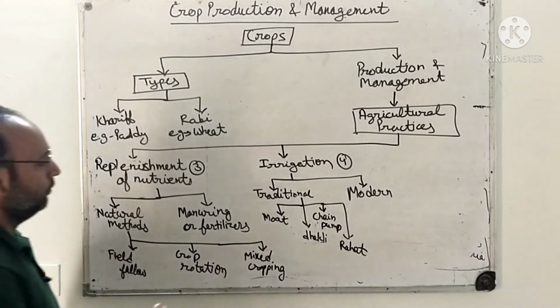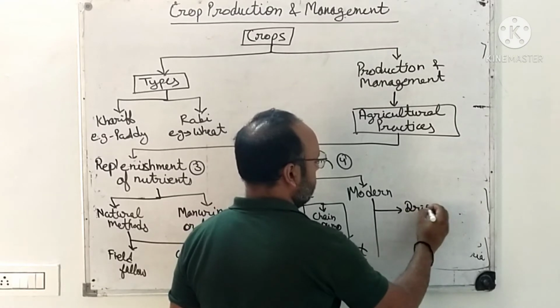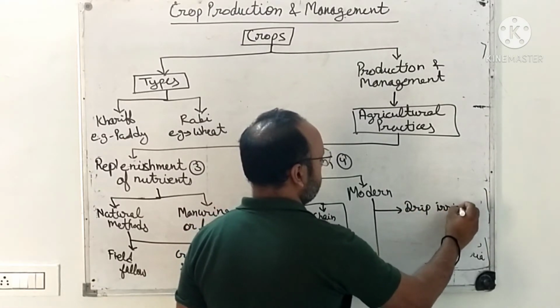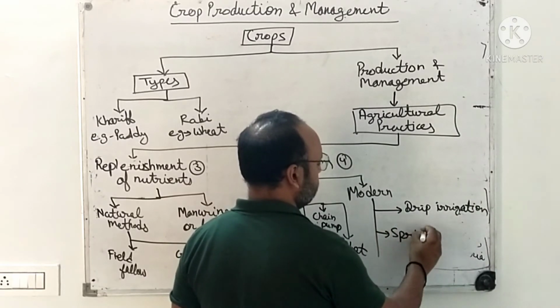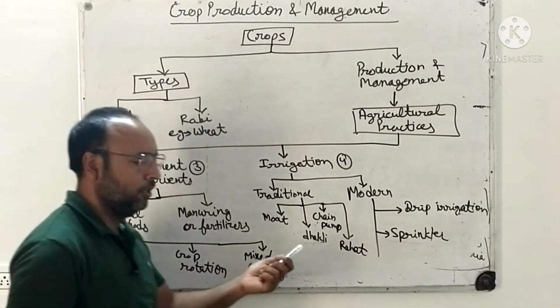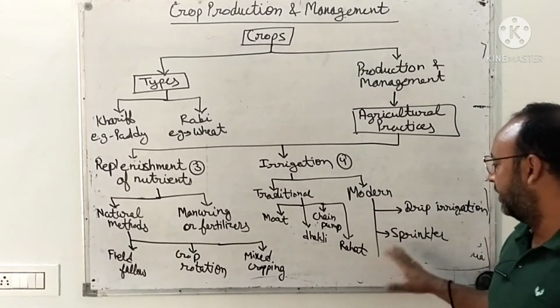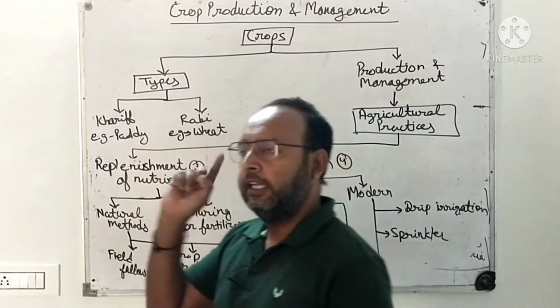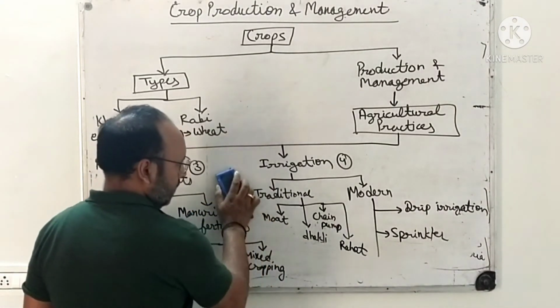Then in the modern method we studied about two. One was the drip irrigation and second was the sprinkler system. Drip irrigation and sprinkler system. In drip irrigation the water goes drop by drop directly to the roots, and in the sprinkler system, with the help of a nozzle, it just moves around the field, right? So that was the best method we can say. Okay, so irrigation we have done.